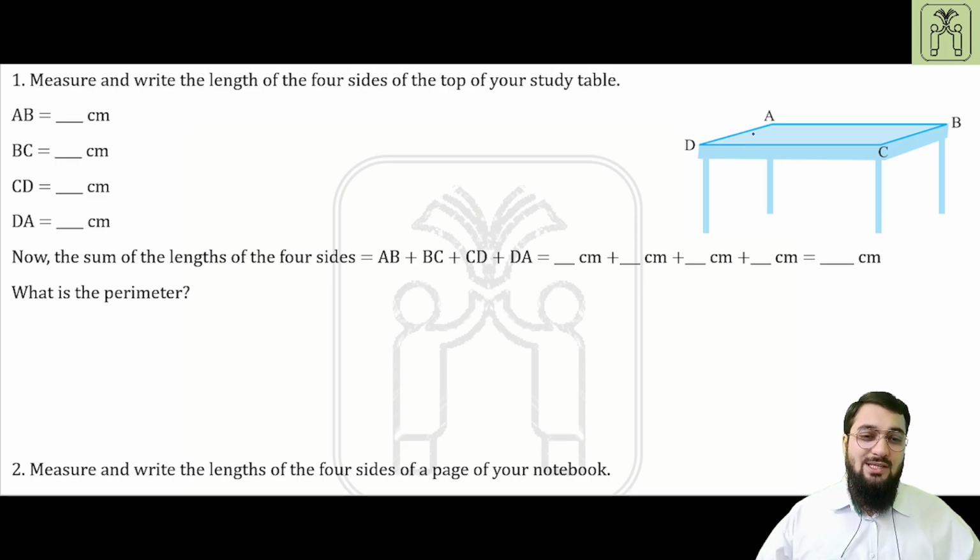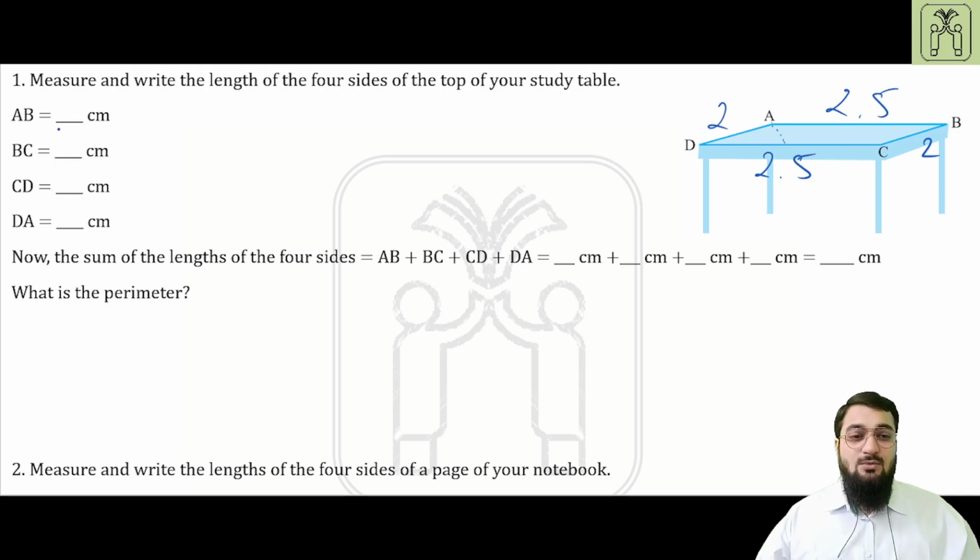So I will just guess the length of each of the sides. You can find the exact length by measuring it with a scale or a divider. So I will just say that this is 2 and this is 2.5. It is just an approximation.